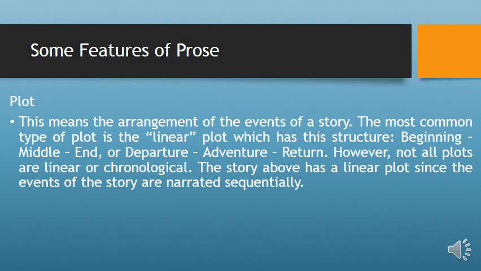Some of the features of prose: we have plot. Plot means the arrangement of the events of a story. That is, the way the story is arranged, event by event, is what is called a plot. The most common type of plot is the linear plot, which has this structure: a beginning, middle, and then end, or departure, adventure, and return.